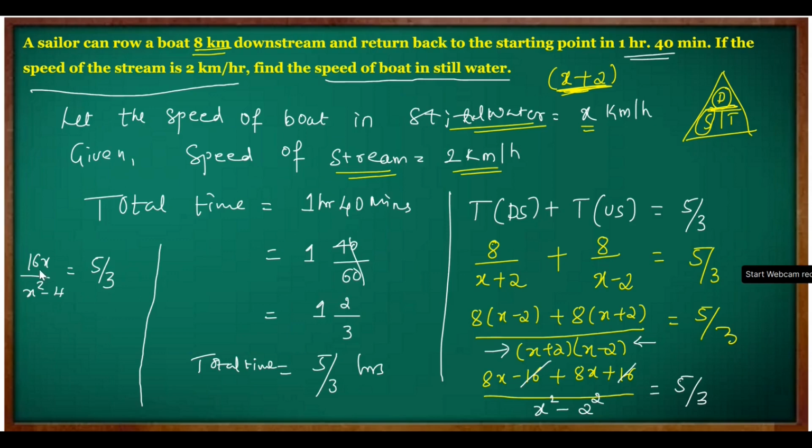Now again cross multiply. Here there is an equal sign, so the cross multiplication is just left and right, no bottom. So 3 into 16 is 48x, equal to 5 into x square minus 4, which is 5x square minus 20. Now shift the 48x to this side and you get a quadratic equation: 5x square minus 48x minus 20 equal to 0.